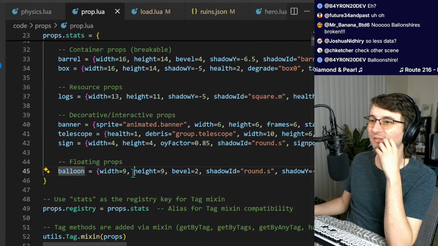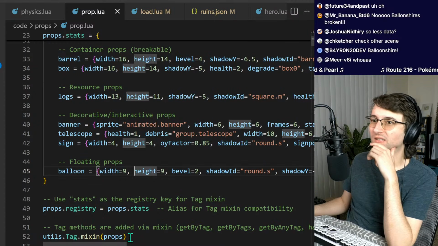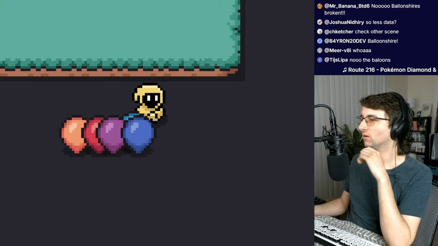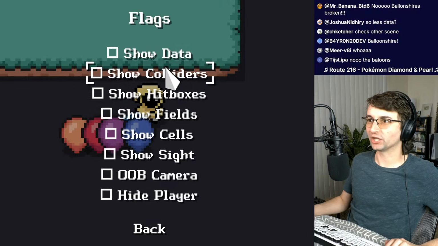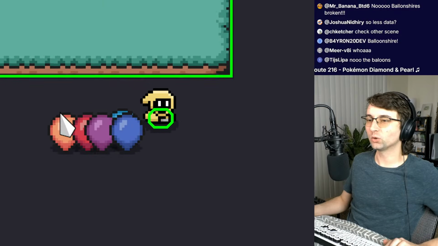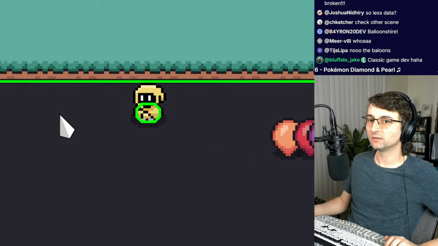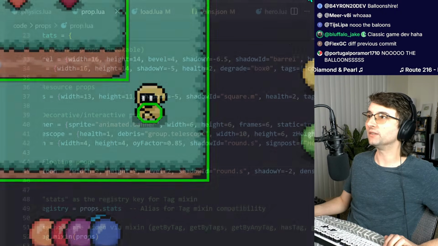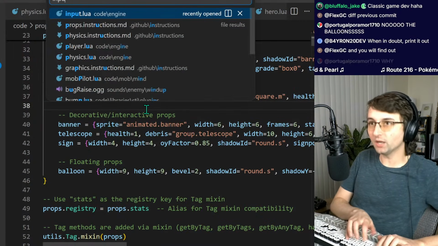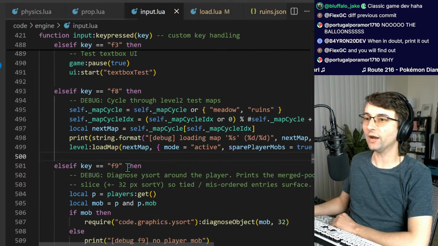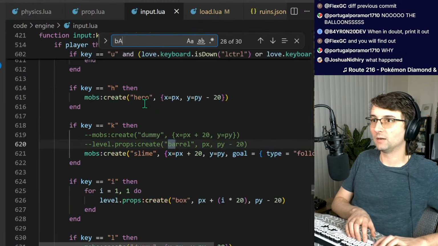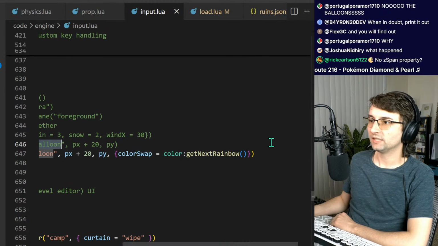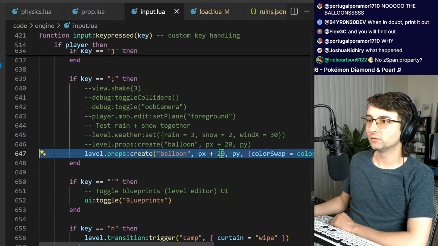Why did the balloons... This is a tragedy. It has no collider. What happened? No. What's going on? The balloons. They're stuck to the ground. It's just spawning a balloon.